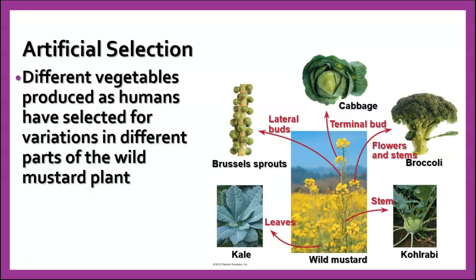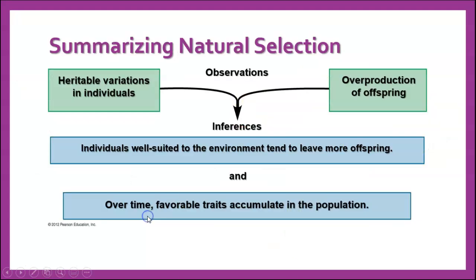Almost everything we eat is a result of artificial selection by farmers and ranchers and agronomists that have been working through years and years and years, thousands of years, to choose the plants with the traits that were most beneficial, choose the animals with the traits that were most helpful to them in order to make a profit. So artificial selection is definitely important.